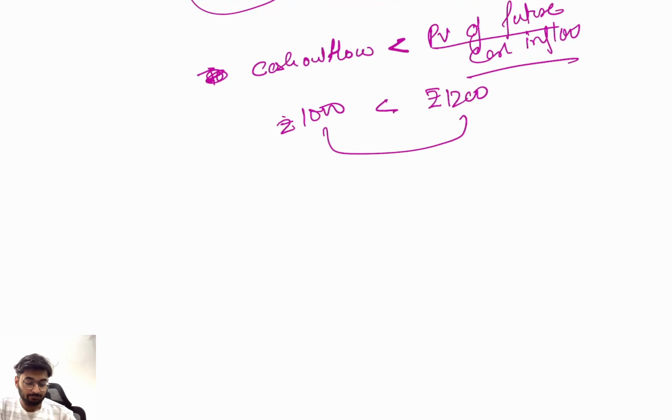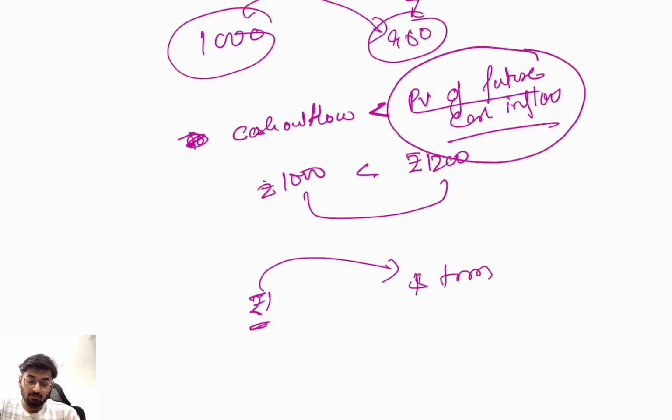So write down one line, 1 rupee today is more valuable than 1 rupee tomorrow because of the inflation and risk. That's why for 1 rupee today we want more rupees tomorrow, so that I can compensate the inflation and I can compensate the component of risk. Clear? Now we have to discount the future cash flows.